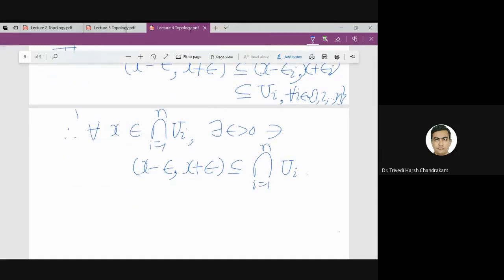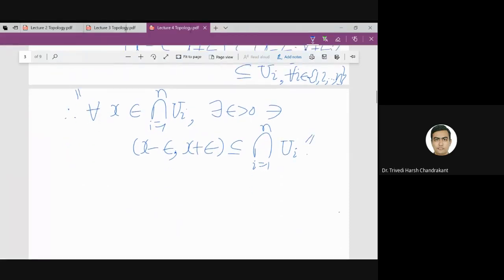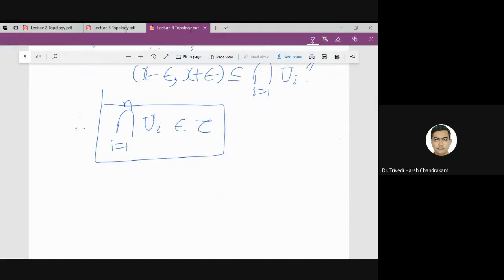So basically the intersection satisfies the property of being an element of tau. Therefore the intersection over i equal to 1 to n of Ui belongs to tau. So this is the second property.